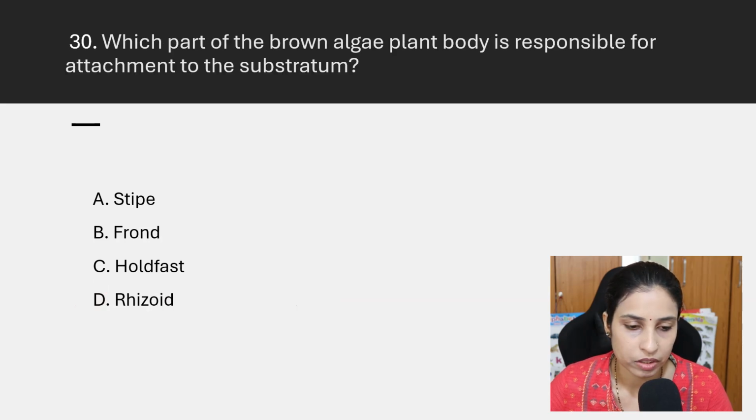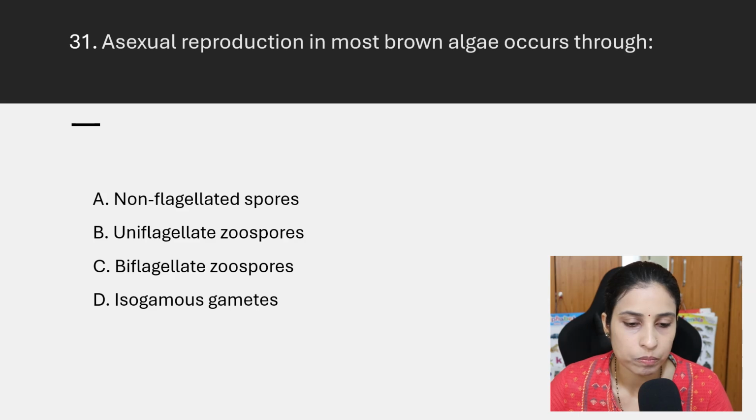Okay. Which part of the brown algae plant body is responsible for attachment to the substratum? In brown algae they attach to the substratum by the holdfast. Then asexual reproduction in most brown algae occurs through biflagellated zoospores.